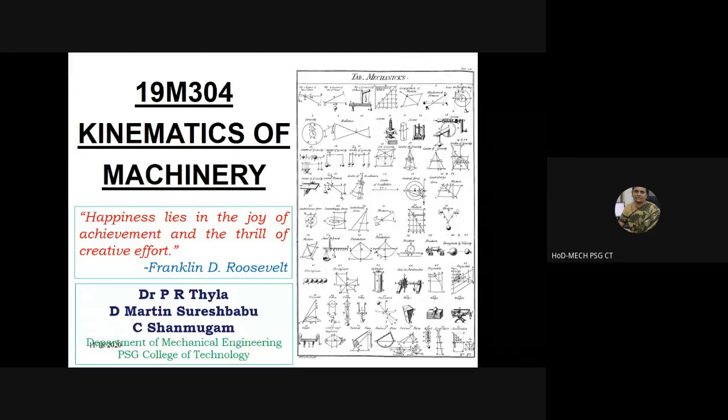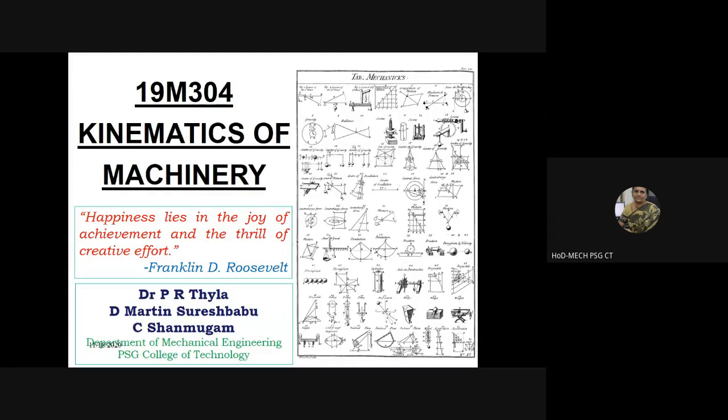Now this particular course, kinematics of machinery, as I told you, we've just completed for the regular students, your counterpart, third semester. Four of us handle the course. Now two of us will be handling all the four classes.